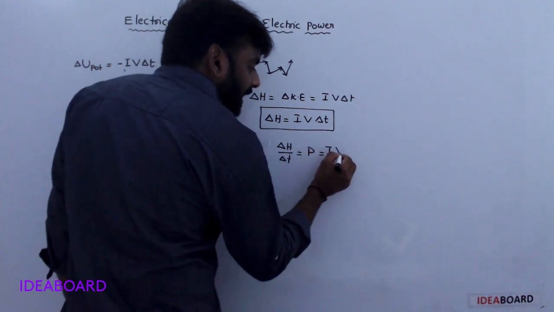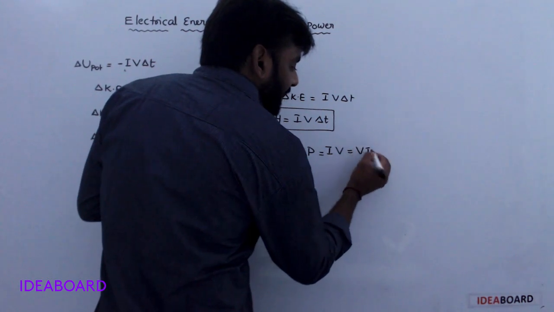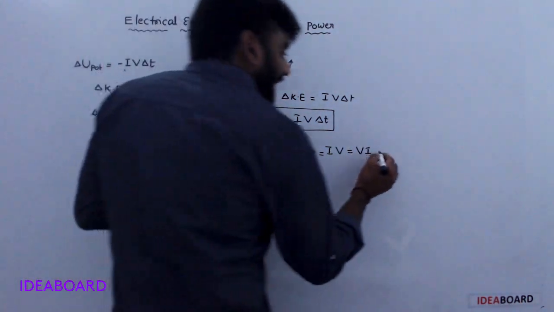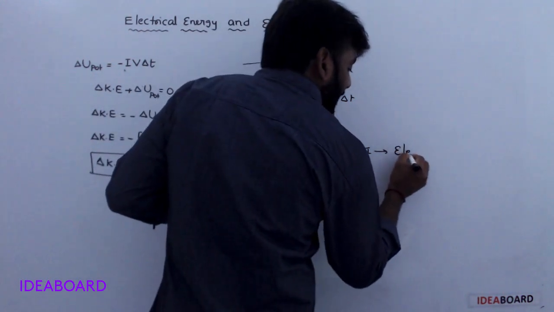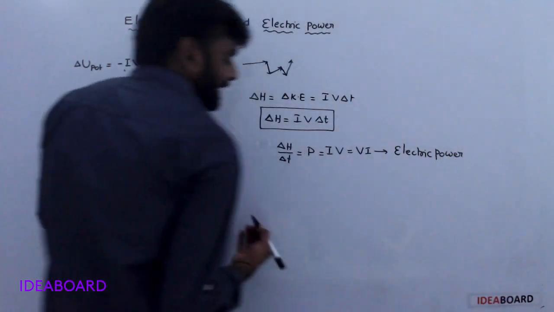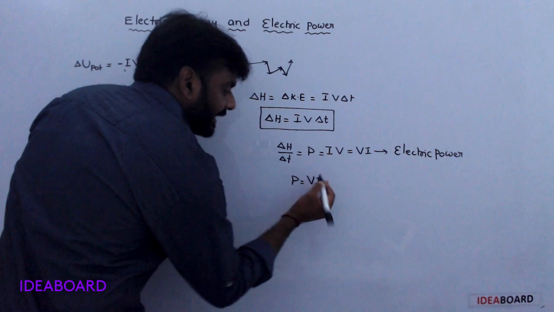Power is equal to I into V, or V I. This is the electric power, V into I.